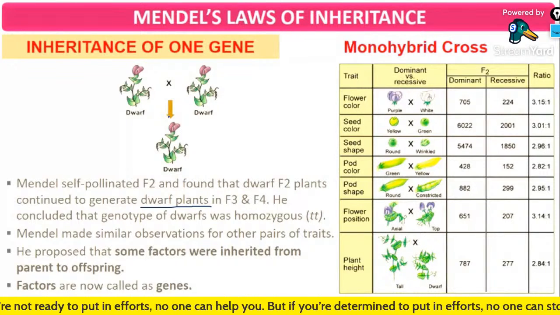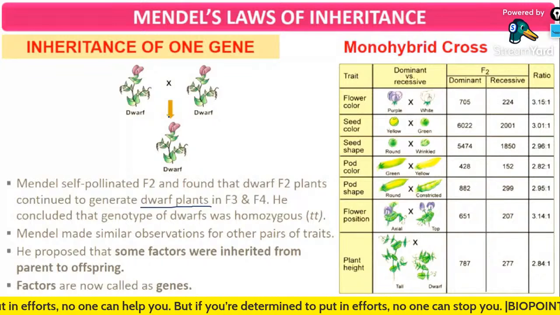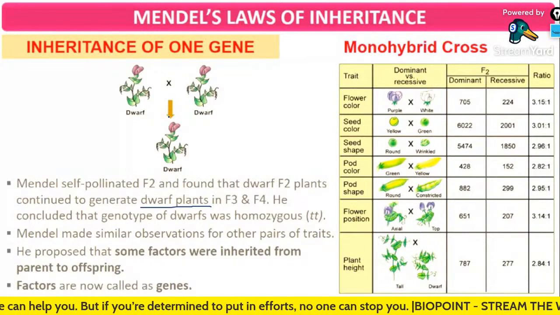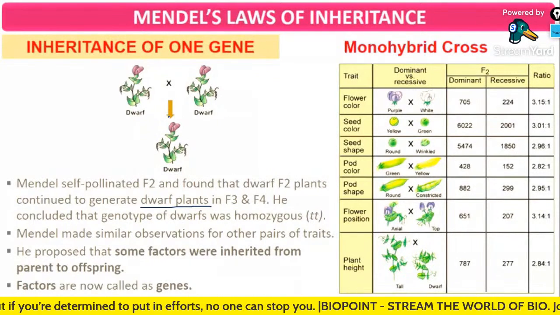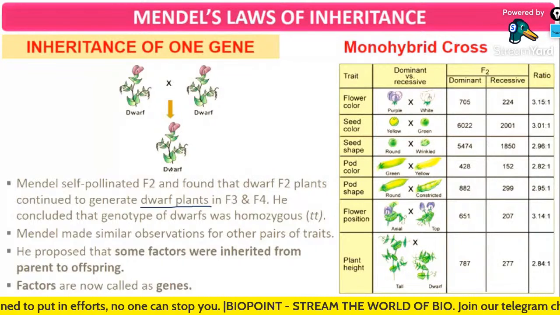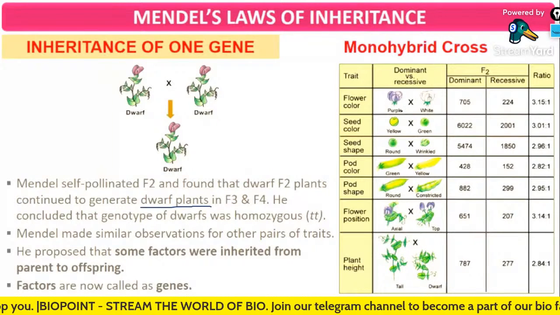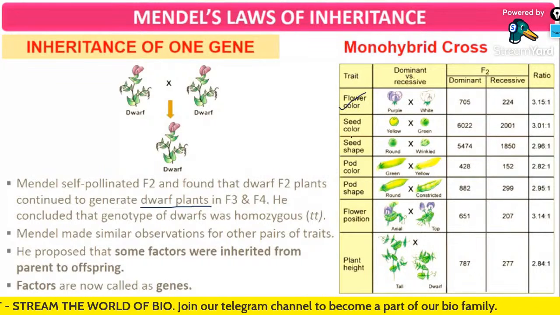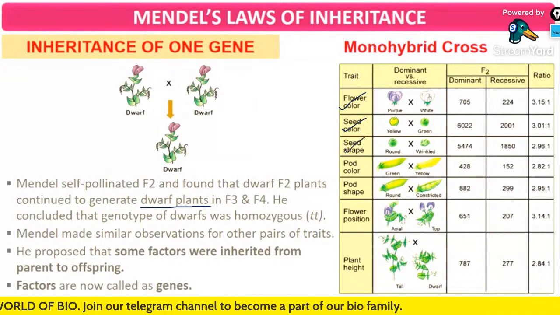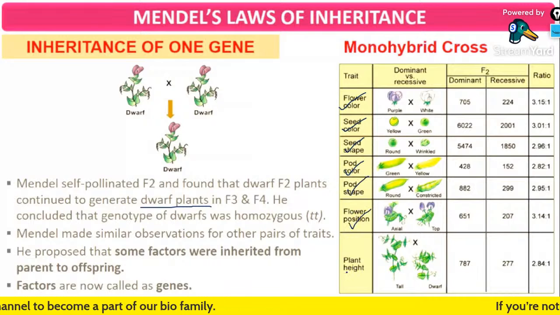One plant obtained as the product of the monohybrid cross was a dwarf plant. Mendel made similar observations for other traits as well: flower color, seed color, seed shape, pod color, pod shape, flower position, and plant height.